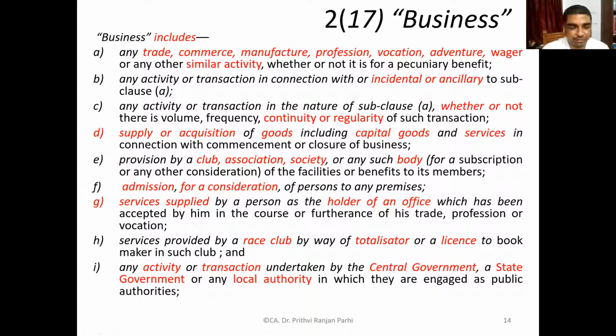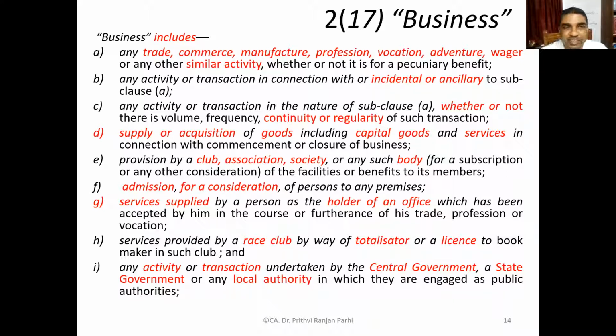Now, this important definition is about the basics. Section 2, clause 17. We need to understand it in the context of supply. Now you see what it says. You can see that this is an inclusive definition. It says business includes so many things. It's not giving you an exhaustive list that these are the only activities which can be called as business.